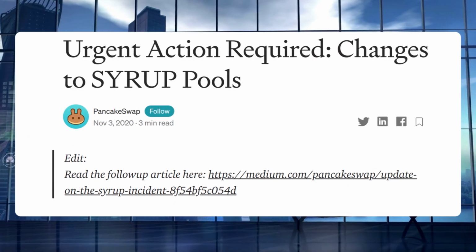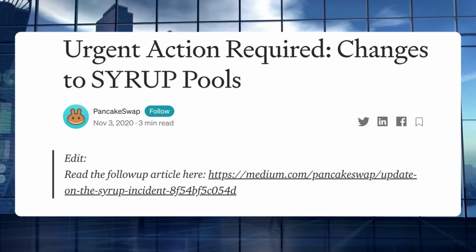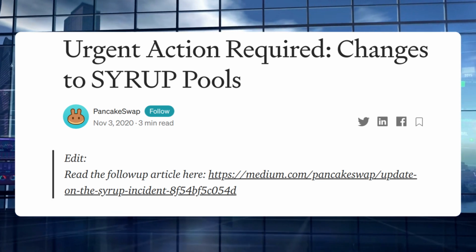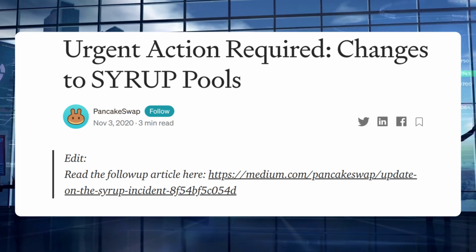However, there's more. Whenever you use a smart contract-based platform, there can be potential issues with the code. This can be mitigated with independent audits, but so far it appears that this has not happened for PancakeSwap. Furthermore, an actual flaw in the code was found and exploited last year, which led to users losing millions worth of syrup tokens, an asset that is no longer supported on the platform. The code has been adjusted, but without an audit, it's impossible to say if future problems are still lurking. To sum up, the platform is effectively unaudited and centrally run, so while there is a lot to be interested in here, do your own research and definitely proceed with caution.